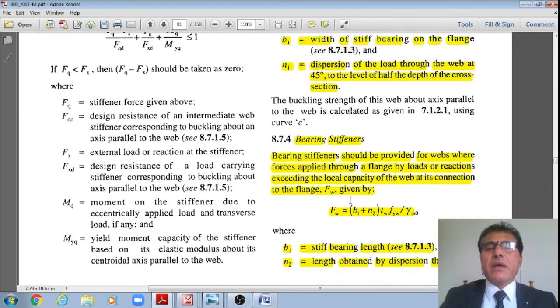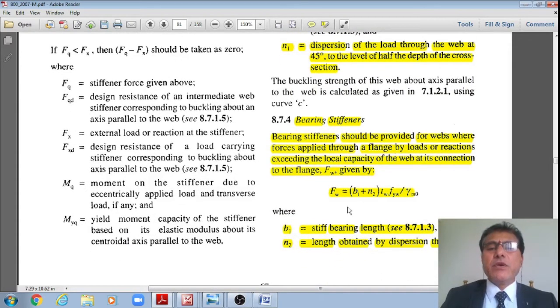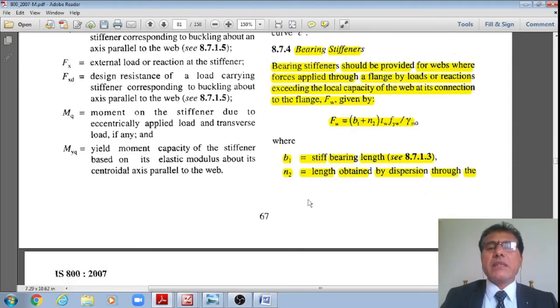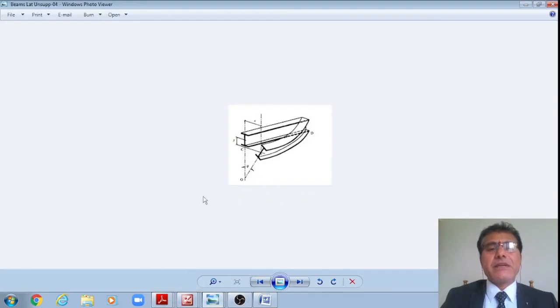The bearing strength of the web, Fw, is b1 plus n2 multiplied by thickness of the web multiplied by fyw divided by gamma m0, where b1 is the stiff bearing length and n2 is the length obtained by dispersion through the flange to the web junction at a slope of 1:2.5 to the plane of the flange. Now I'll show that schematically like this.